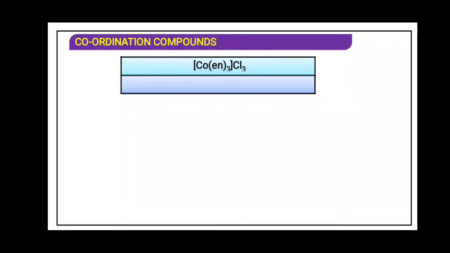As the counter ion is negative, the central metal atom is positive, so the name of the metal will be as it is. We don't have to write aluminate, we don't have to write cobaltate, because the coordination entity is positive. So the name will be tris ethylene diamine cobalt(III) chloride.